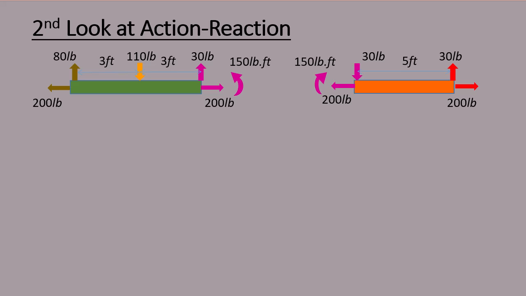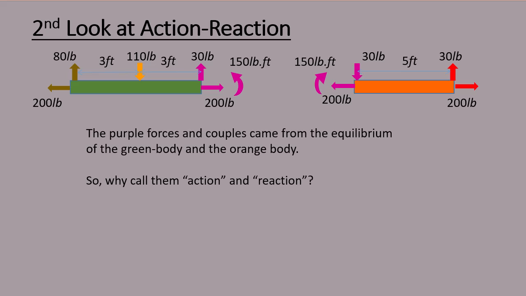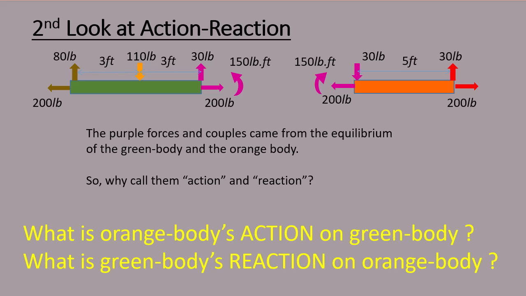A second look at action-reaction. The purple forces and couples came from the equilibrium of the green body and the orange body. So why call them action and reaction? What is orange body's action on green body?